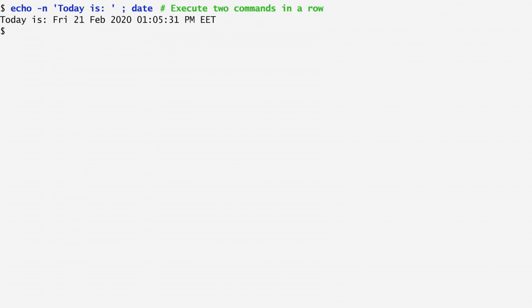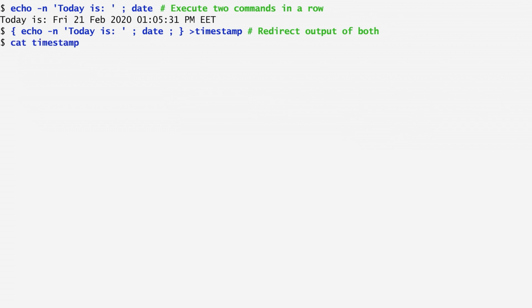In order to redirect the output of these two commands, I cannot append the redirection to the end of date, since it will only redirect the output of date. Instead, I can place the two commands in curly brackets and redirect the output of this group altogether. The new result is identical to the previous one, written in a file named timestamp.